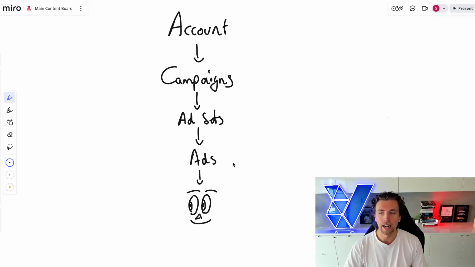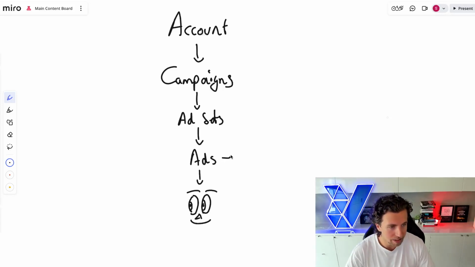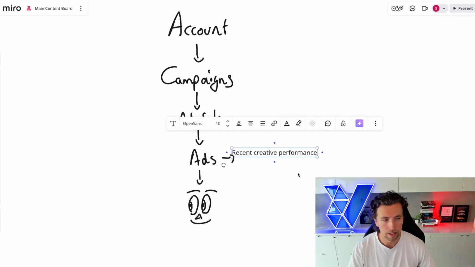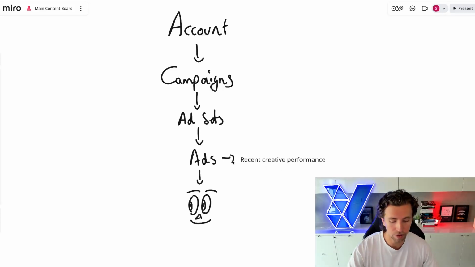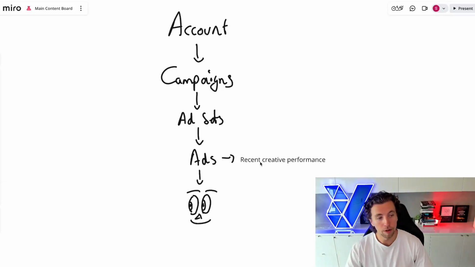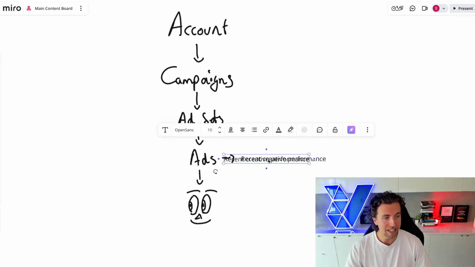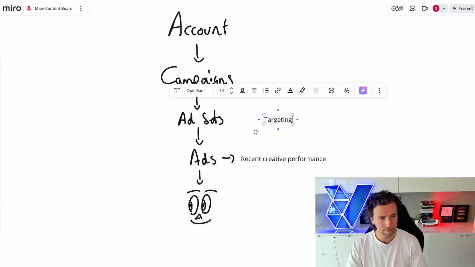So at the individual ad level, what's going to be considered is recent creative performance against this individual user. I think it's time to retire the pen and just pull text out, which is recent creative performance. So there's a bunch of different creatives that are actively running within this particular campaign or this ad set. There's going to be determination of all of our ads, which individual ad resonates best with a user that has these types of psychographic data points that this user has. That's the main one. Once we move up to the ad set level, this is where targeting is going to become more important.